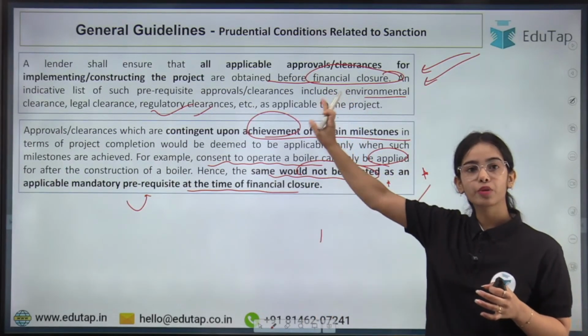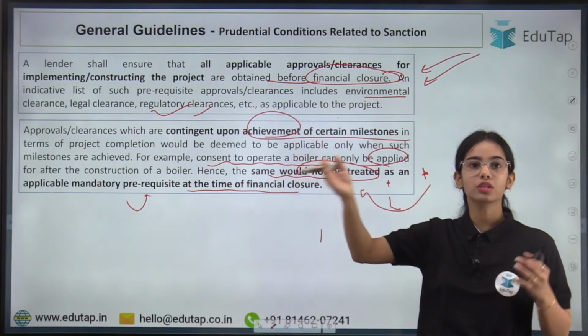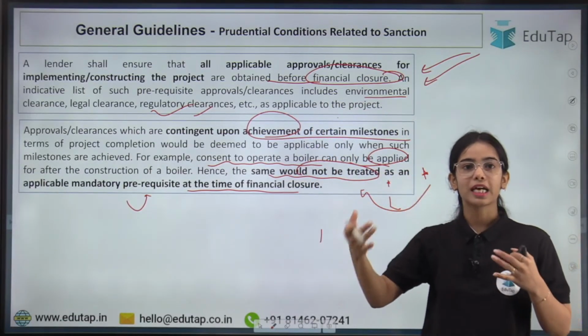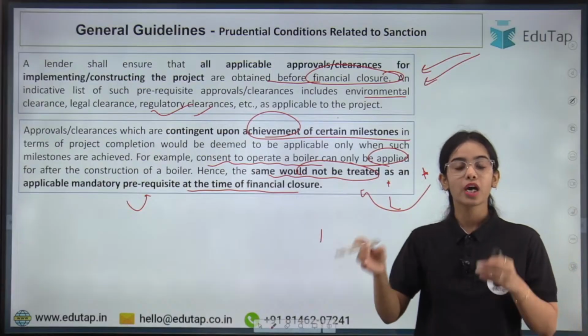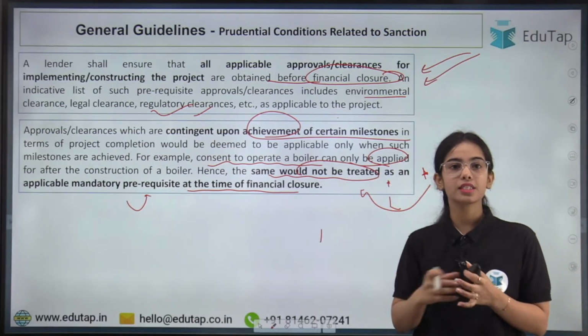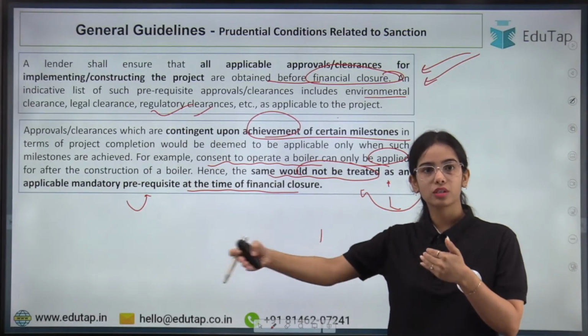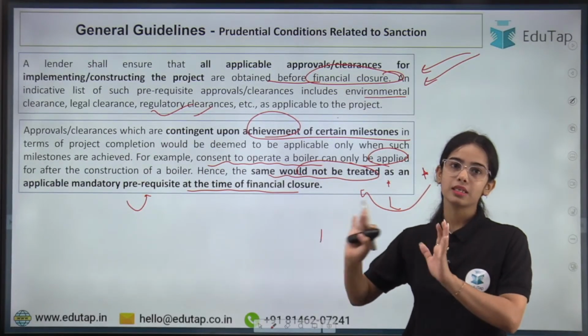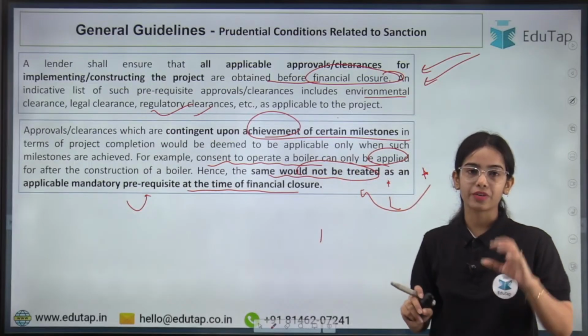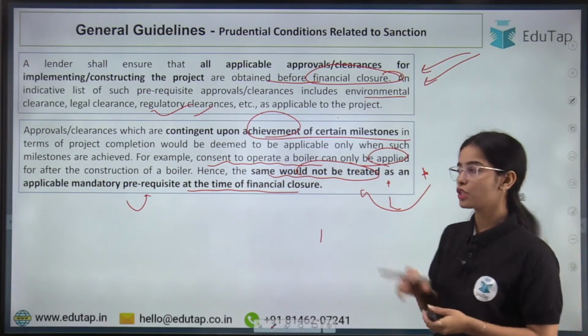So basically all the approvals and clearances have to be taken before the documents are signed and the loans are approved. But in certain cases, where the clearances are provided at a certain stage of the project, these clearances will not be mandatory in the initial phase itself. Okay, so this is the idea.